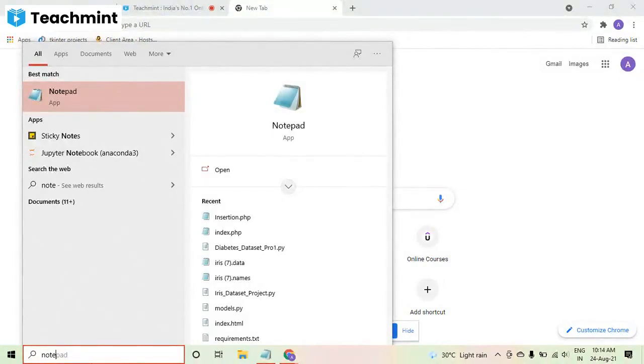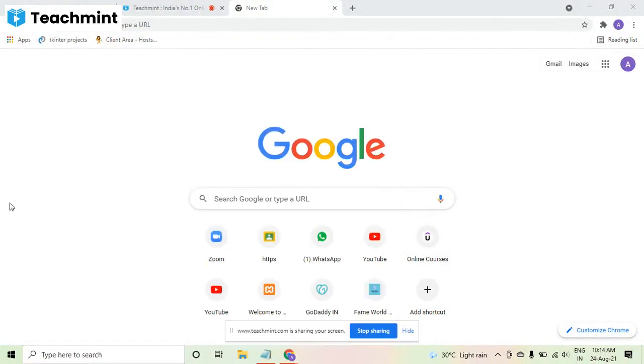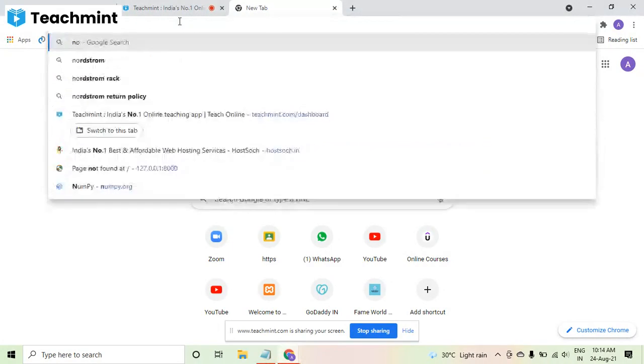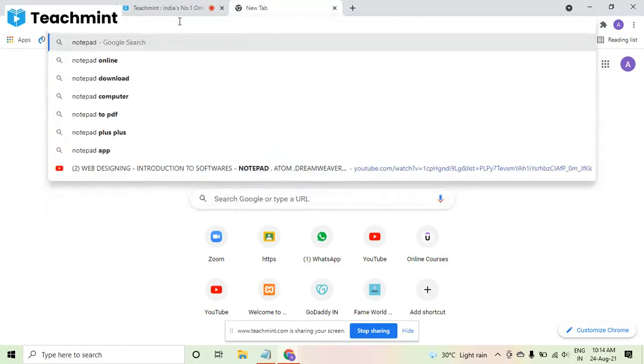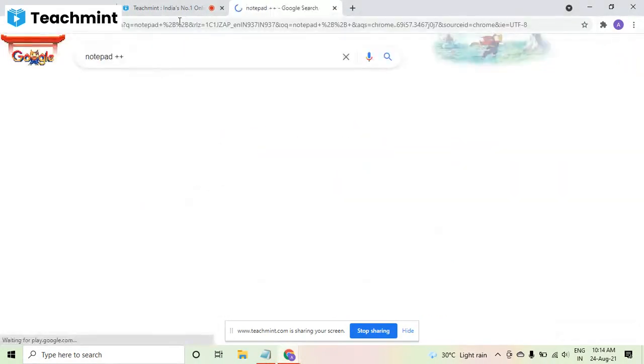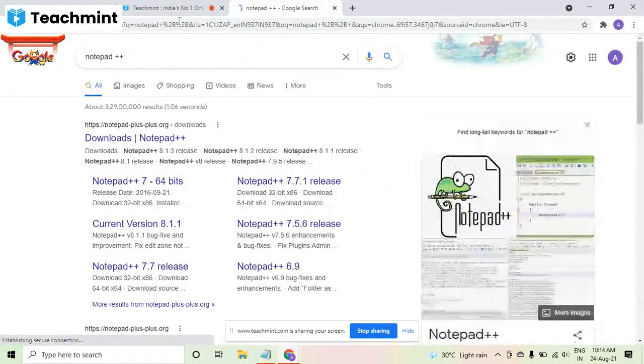You can use it in Java also, you can use it in PHP also. But actually it is not a professional tool. There are many other tools, like people use Notepad++ also. I'm just telling all of them. But yes, I will be using one particular tool which will be very specific.